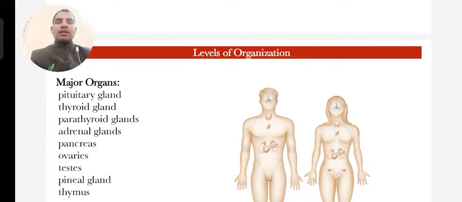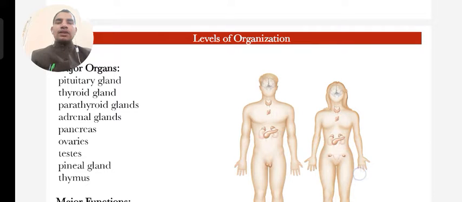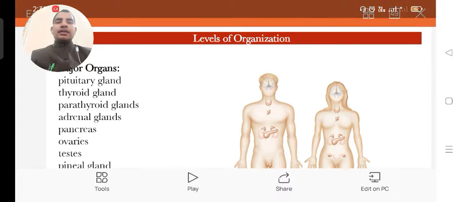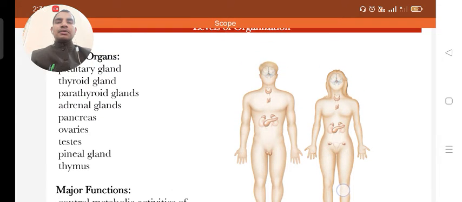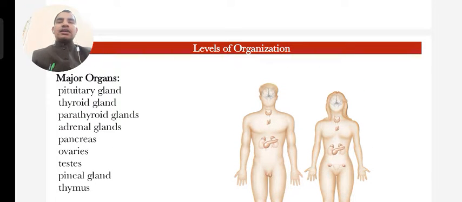Some are major glands, like the pituitary gland, thyroid gland, parathyroid gland, adrenal gland, pancreas, ovaries, testes, pineal gland, and thymus. The pituitary gland is also called the master gland of the body, and it has two parts, anterior and posterior.